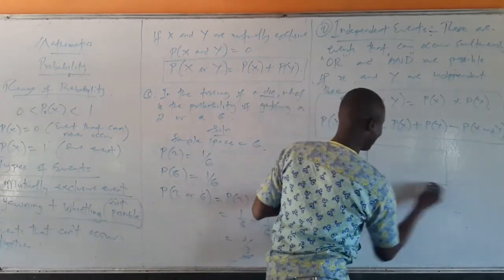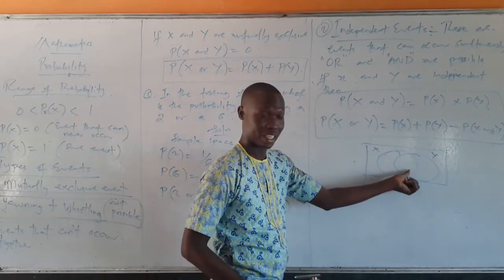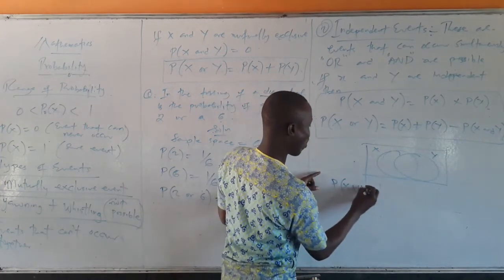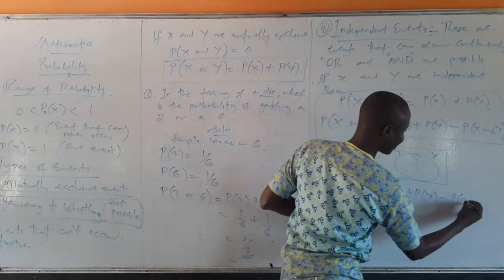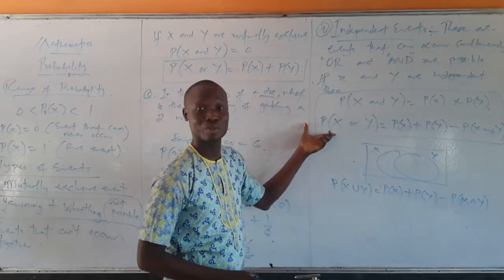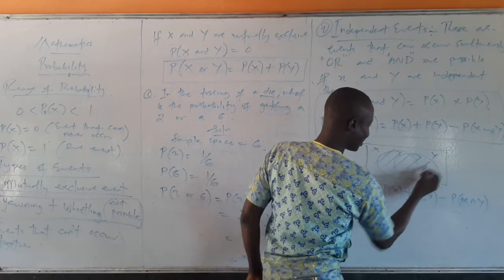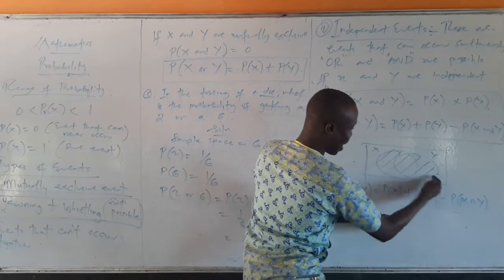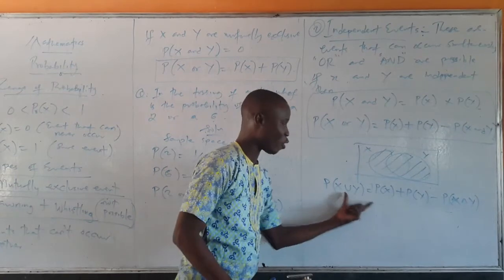Look at it. Let's say this is x and y. This is independent event. You can have both of them in your set. You can have intersection. So probability of getting x or y, that's probability of x union y, is probability x plus probability y minus probability x intersection y. So this is in set notation, while this is in probability notation. It's still the same thing. Probability that you are going to get x or y is this shaded portion. For you to get that shaded portion, you need to find probability of x plus probability of y, minus probability in both of them. That will give you probability that it is either doing x or doing y.